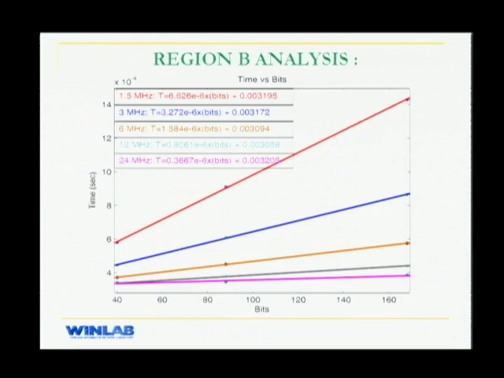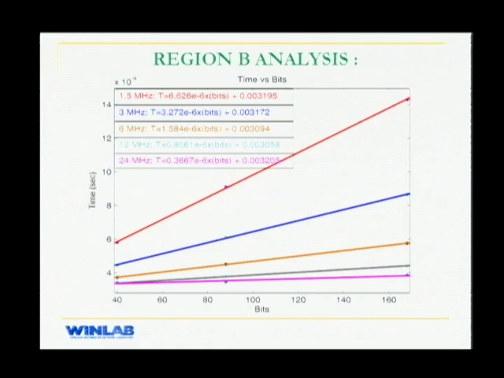This is a plot of the number of bits transferred on the x-axis and the time spent in region B on the y-axis. Each of these lines shows the operation at a particular system frequency. For each of these configurations, the optimum value of serial clock, that is the clock used to transfer data from microcontroller to radio, was chosen. We can see that each of these lines has a positive slope, which means that as you increase the number of bits being transmitted, your time spent in region B is increasing.